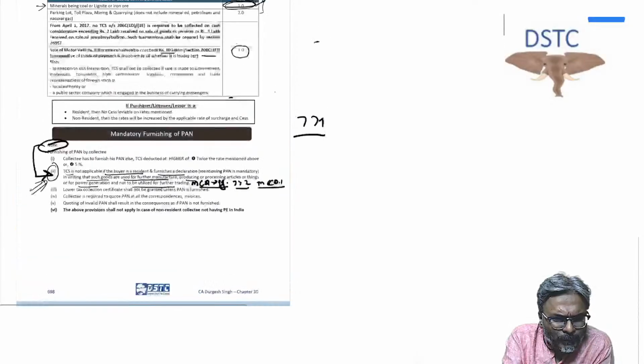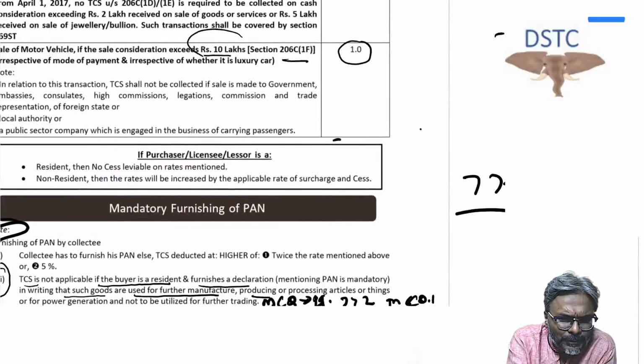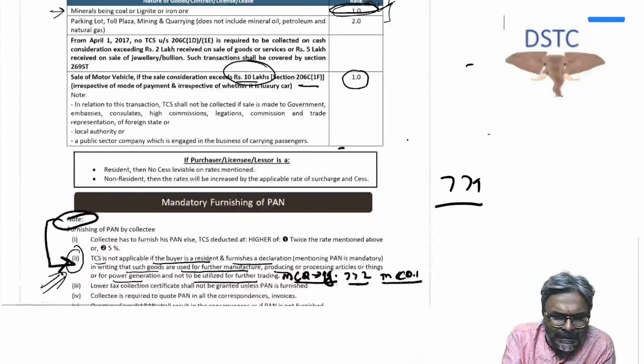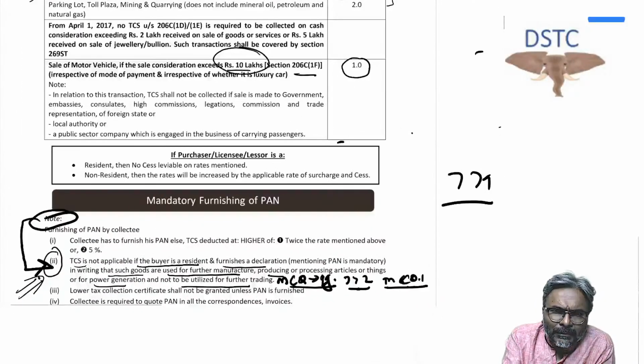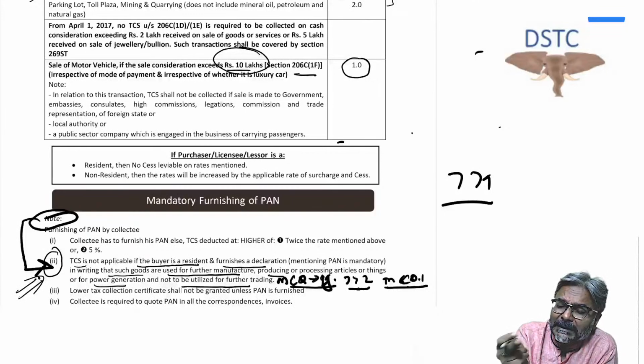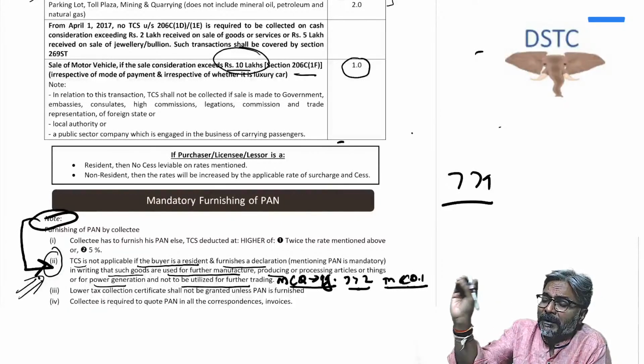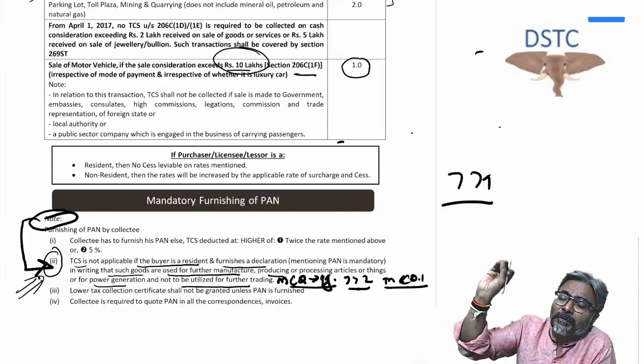Now, so far as a motor vehicle is concerned, students, the sale consideration, the car value, should be more than 10 lakhs. It is not a necessity that it should be paid in cash or check. It can be paid in any mode. Doesn't matter. The TCS that will be collected at the rate of 1% would be on the entire amount.